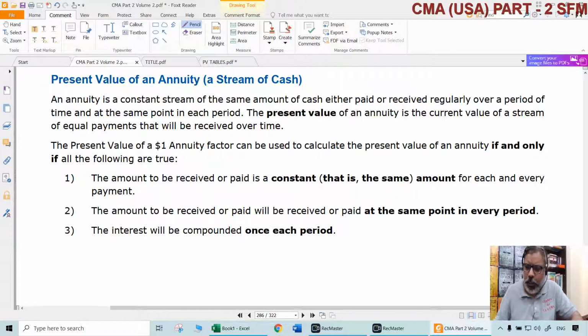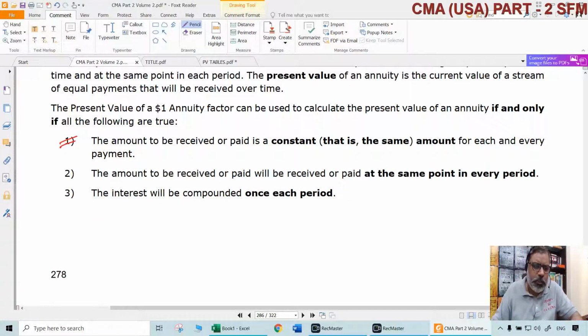Now moving on to the annuity concept, same logic. The logic is the same. Whenever it is an annuity, the logic is the same. When it is an annuity, what should be there? There should be a constant amount, and that should be received or paid at the same point every period, usually the end of the period. And the compounding should happen once each period.